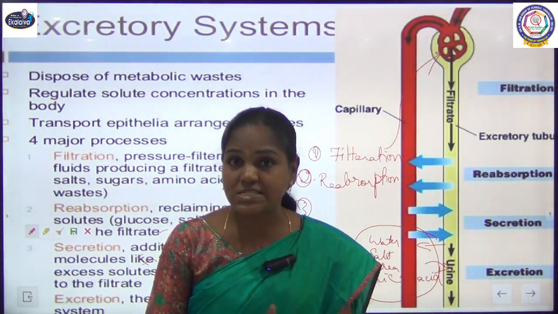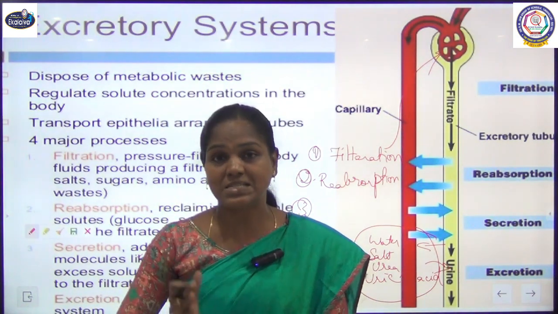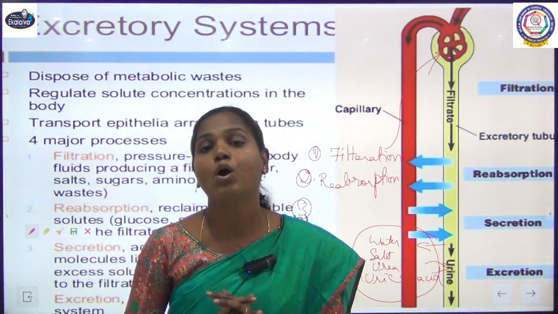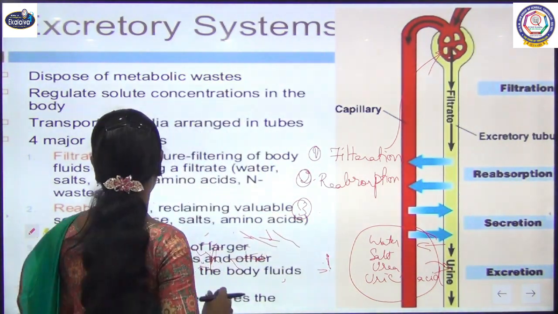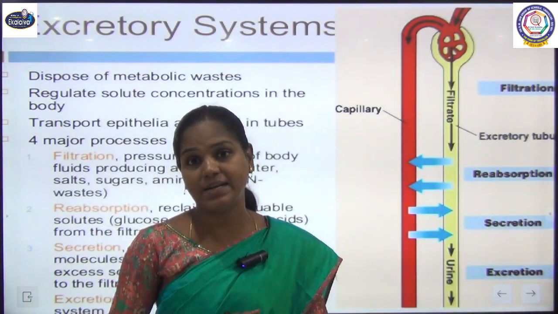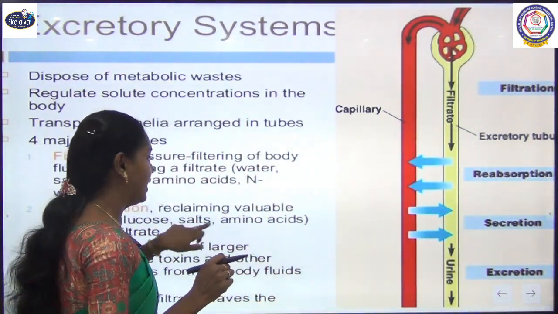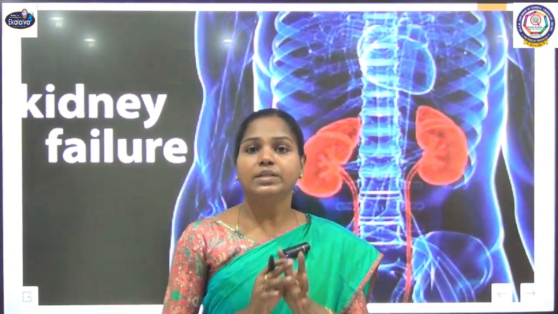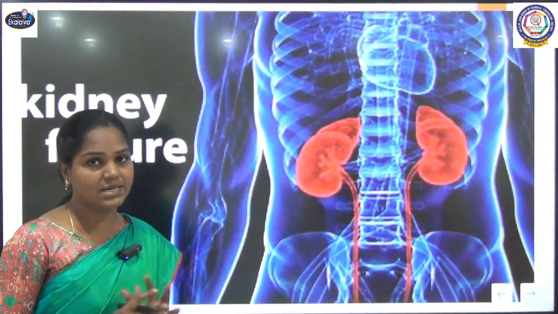So in these four steps, our nephron that is present in our kidney is purifying our blood and removing all the waste present in our blood, so that the impure blood entering our kidney is converted into pure blood. So this is how our kidney is working.